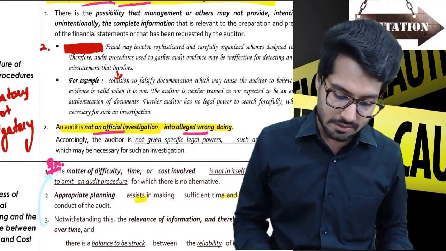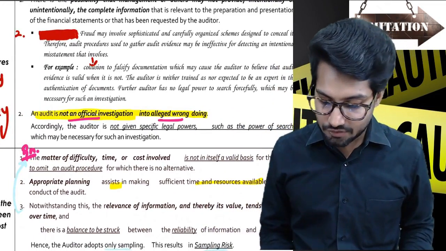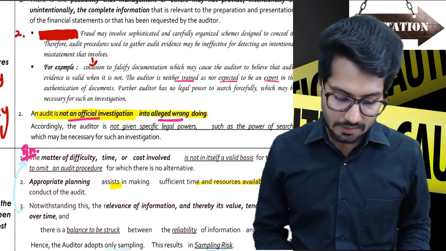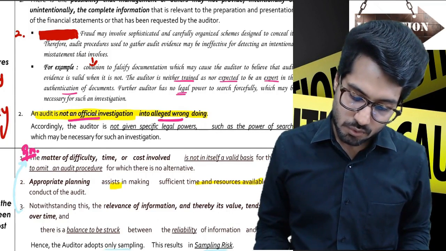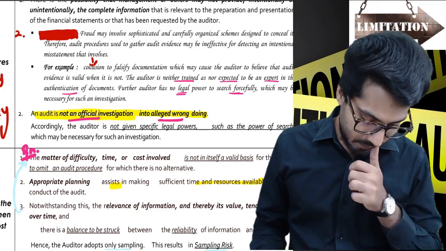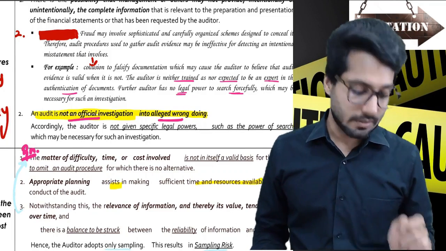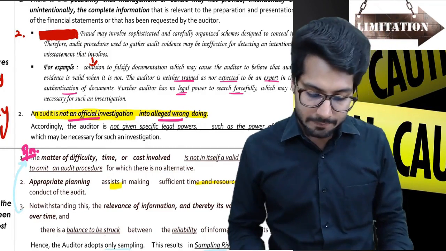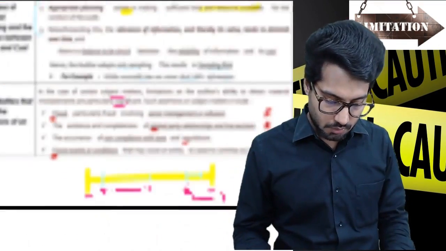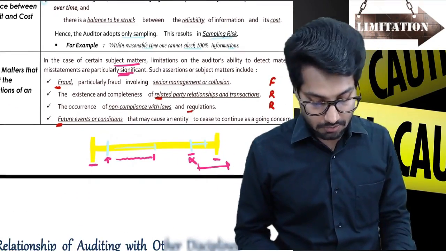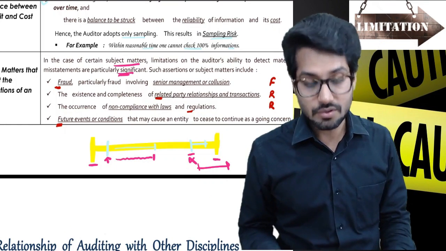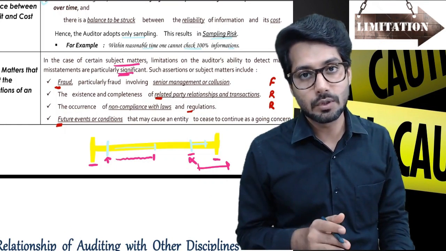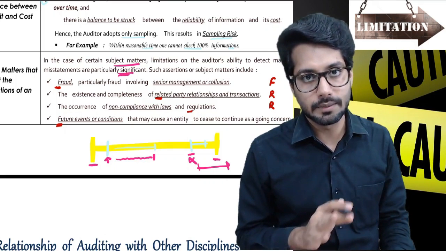I'm sorry, here I missed something. We are neither trained nor expected to be an expert in authentication of documents. Further, we don't have legal powers to search forcefully, which may be necessary for such investigation. I hope you understand that much. So the last one is fraud. Senior management involved, obviously you cannot help it. It's a limitation that if they are involved, they would have concealed it in the best possible manner.